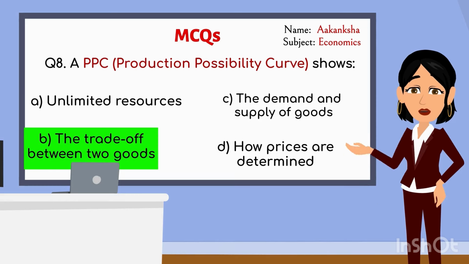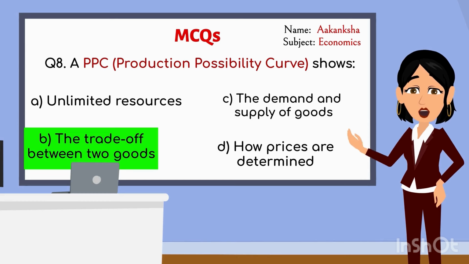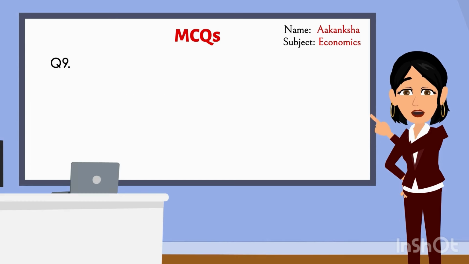A PPC shows the trade-off between two goods. It illustrates how producing more of one good means producing less of another due to limited resources. Well done. Here's the next question.